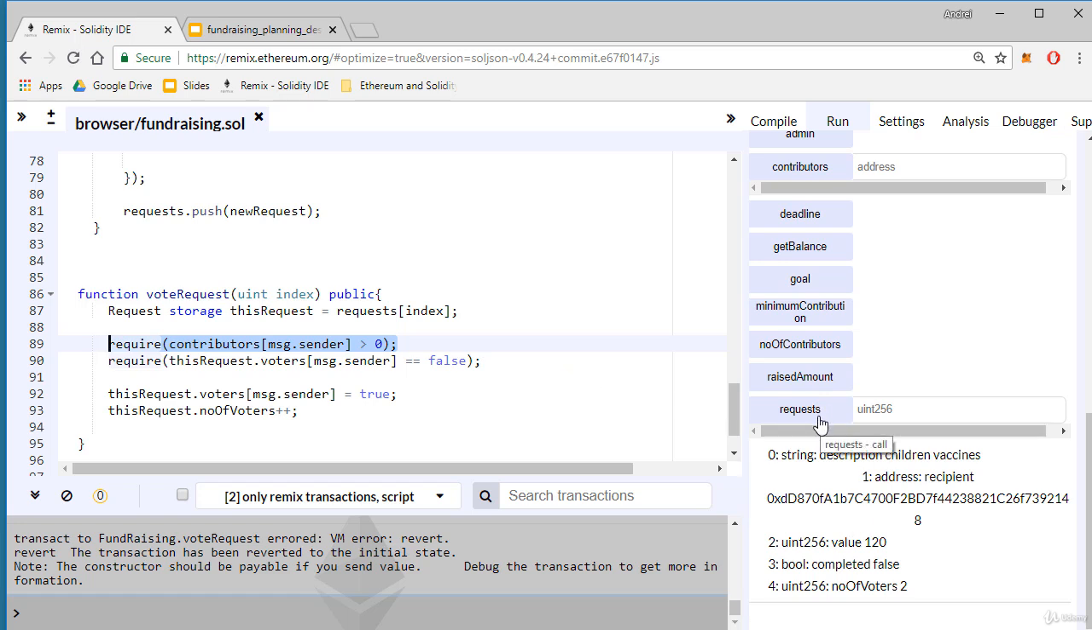In the following lecture, I'll show you how the admin can make a payment, and this way he can send money to the recipient, to this recipient, if more than 50% of contributors have voted for a request.